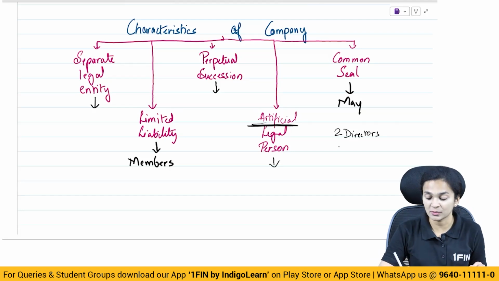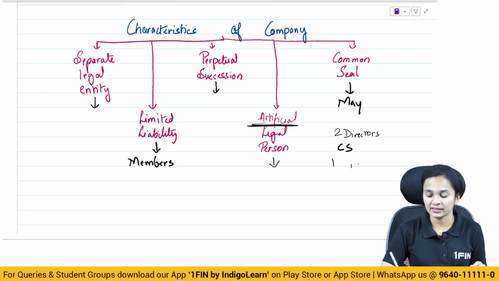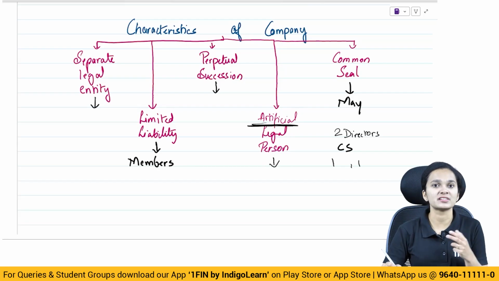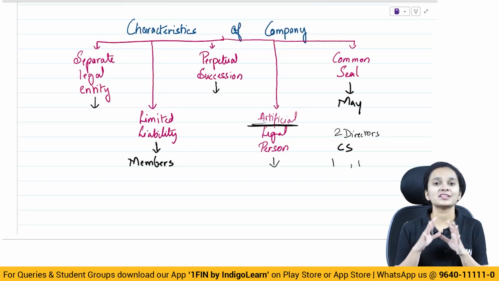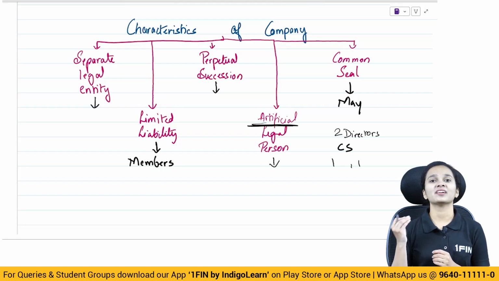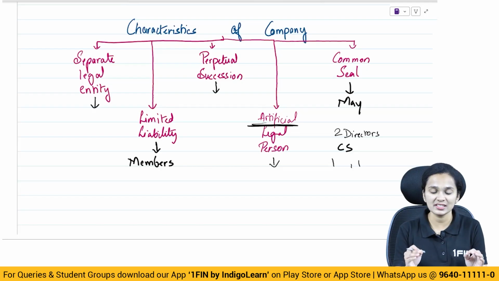And if it is a company where a company secretary has been appointed, then one director and one company secretary, like this, two people shall sign on the documents of the company. So all in all, these are some very important characteristics of a company form of organization. Let's now start with some important definitions.